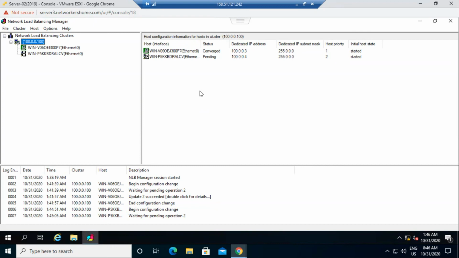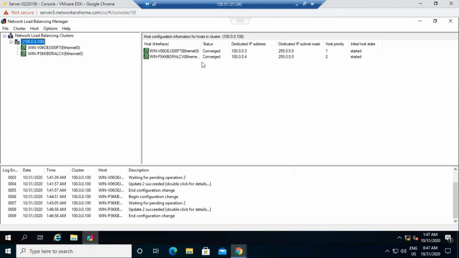It has added the IP address of my server and set the priority, and the server state is started, but still pending. It's not converged, so we need to wait. Converged means successfully added in the cluster. See, it's successfully added.